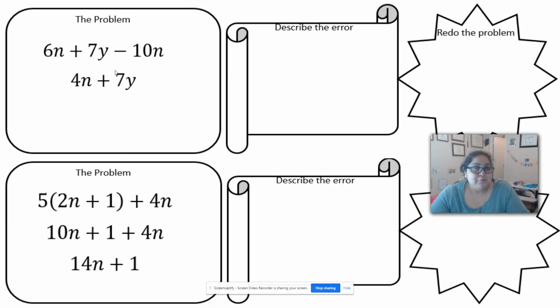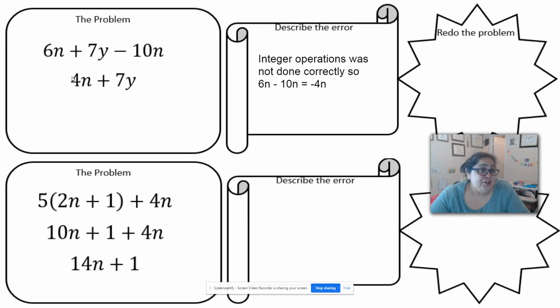All right, so here we have it. You're like, what they did is fine. You think so, but they have an integer operation that was done wrong. 6n minus 10 should be a negative 4n, not a positive 4n. So my answer is going to be negative 4n plus 7y.